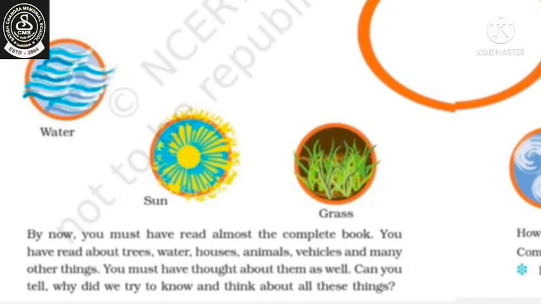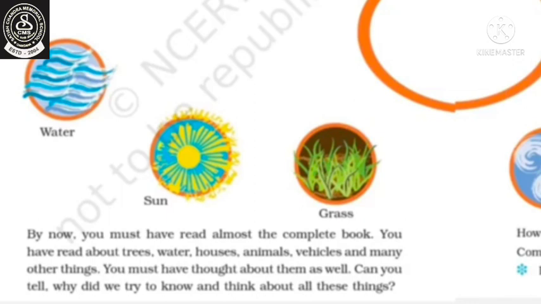Because all these things are a very important part of our life. Without these things, we will not be able to survive properly. Like without trees and plants, we will not get oxygen. If we do not get water, we will not survive. If we do not have a house, we will not be able to live. Animals are also very important. We get food and many other things from animals. Vehicles are very important as we go from one place to another.